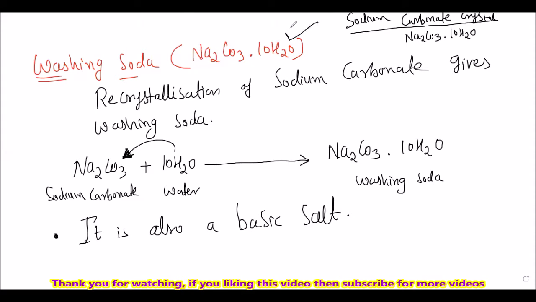Sometimes they will ask a direct question. What is the chemical formula of washing soda? Then Na2CO3.10H2O. Sometimes, to confuse the student, they will ask: what is the chemical formula of sodium carbonate crystal? Our formula is also sodium carbonate dot 10H2O, Na2CO3.10H2O.